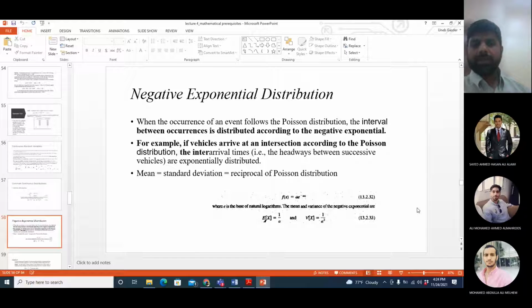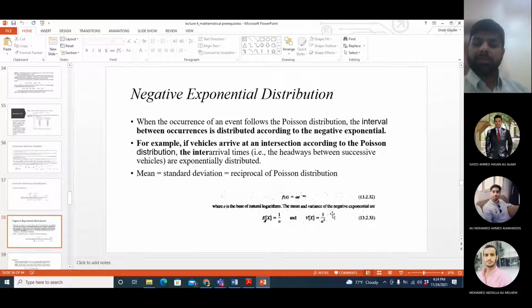We did one example as well, for example, cars coming to an intersection. If they are following Poisson distribution, then the time interval between cars will follow negative exponential distribution. So if a variable follows Poisson distribution, then the interval between the experiments of that variable will follow negative exponential distribution.